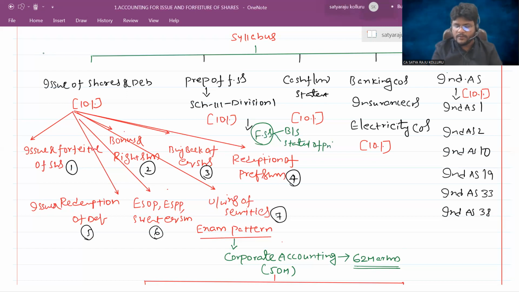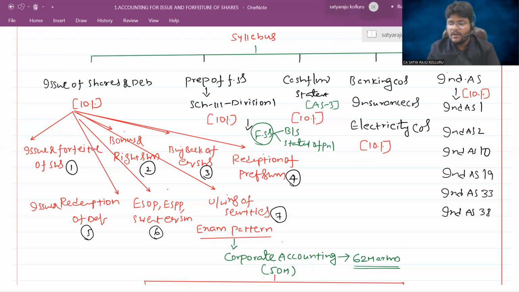How to prepare these two only we are going to see. Even though the cash flow statement is also one of the financial statements, how to prepare it we are going to see in the next chapter, the cash flow statement. And the entire cash flow statement we are going to deal with based on AS 3, cash flow statement.